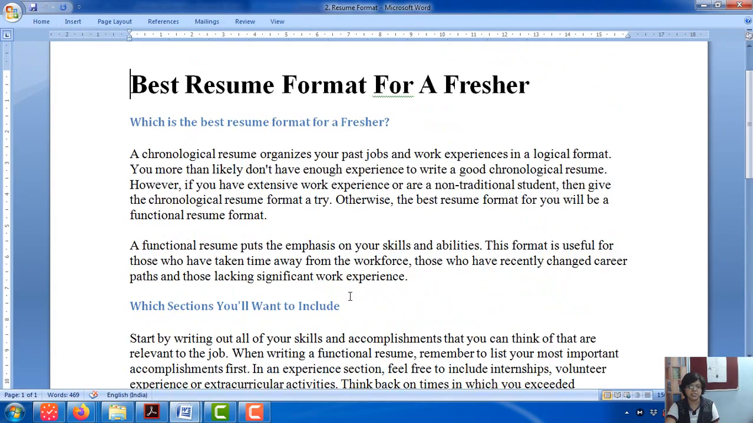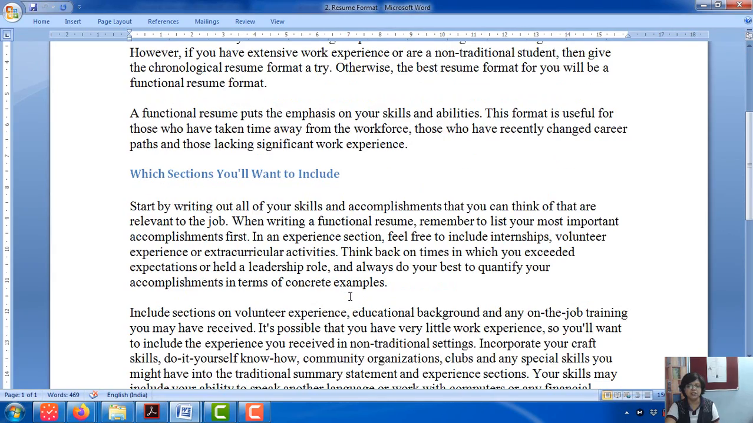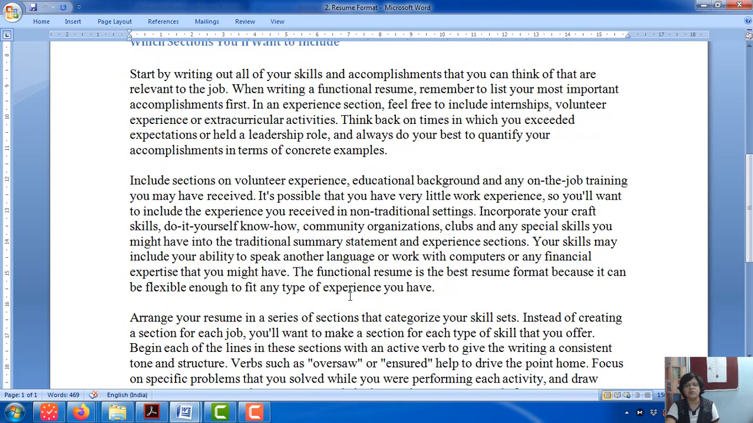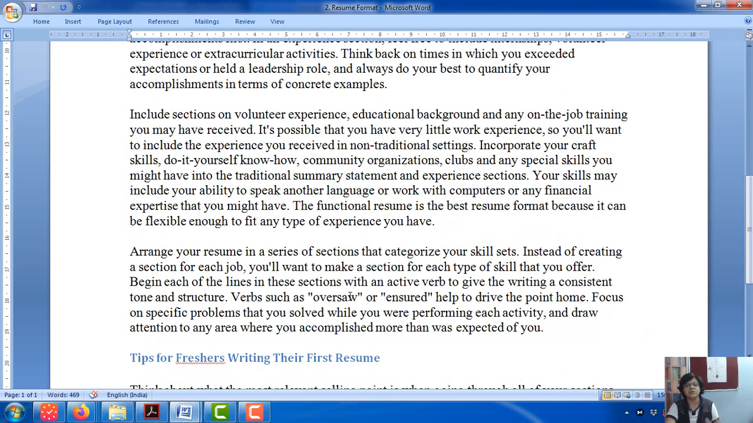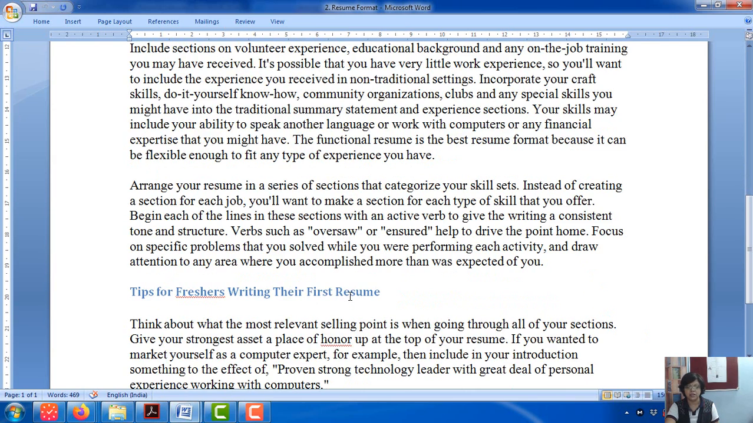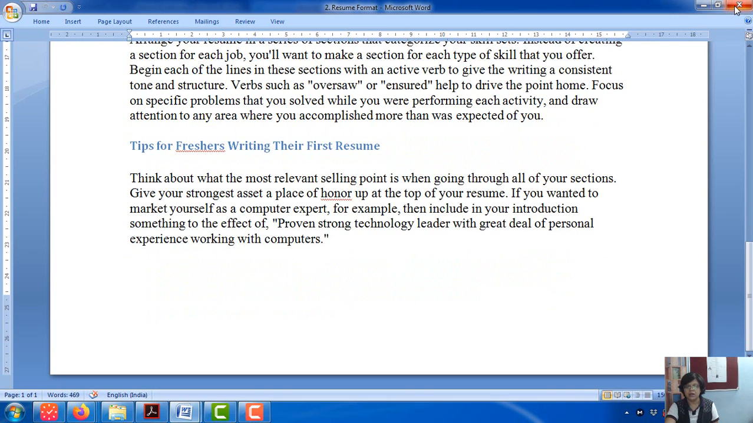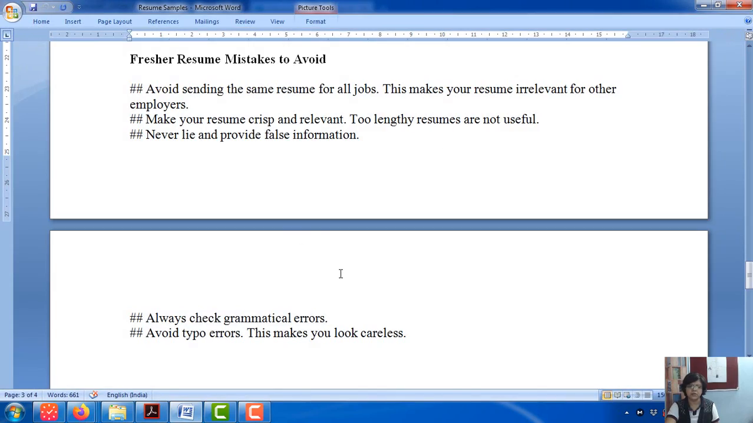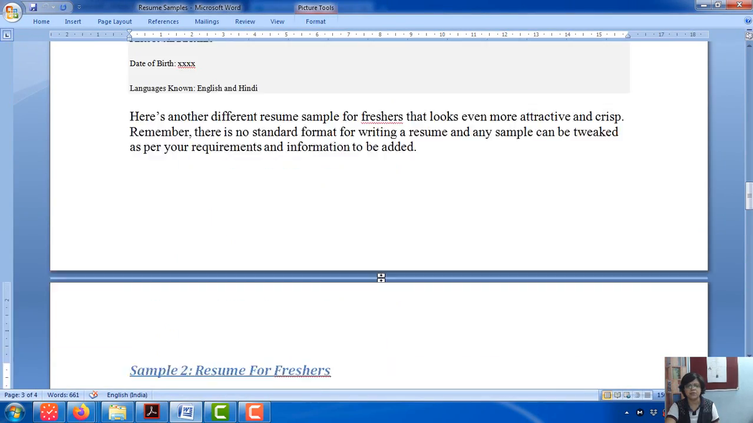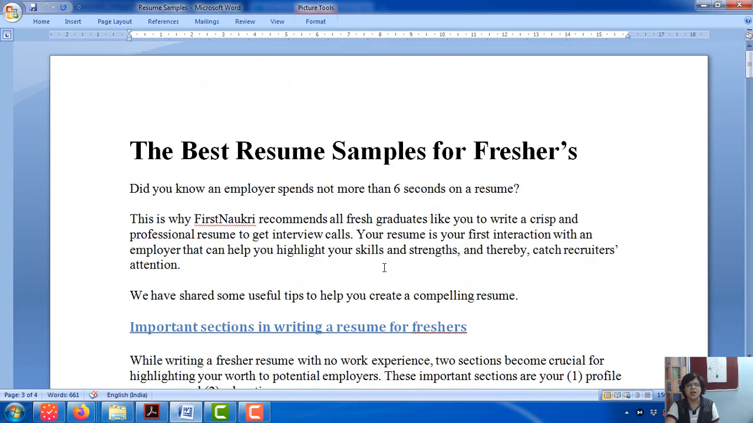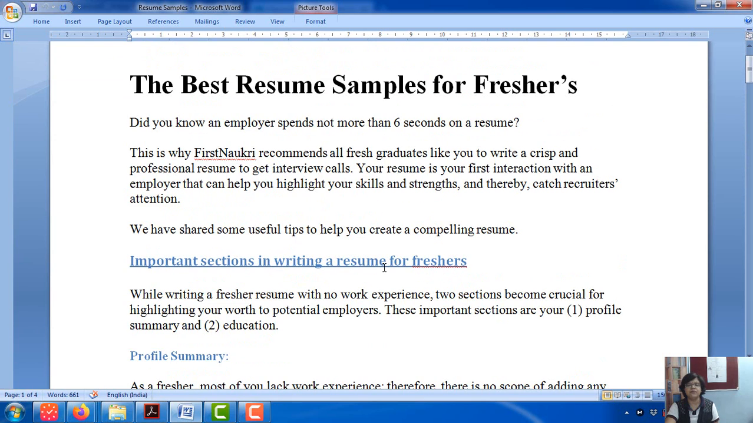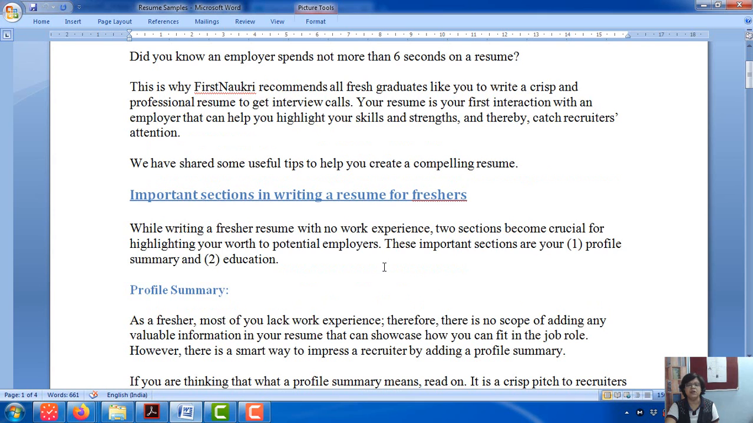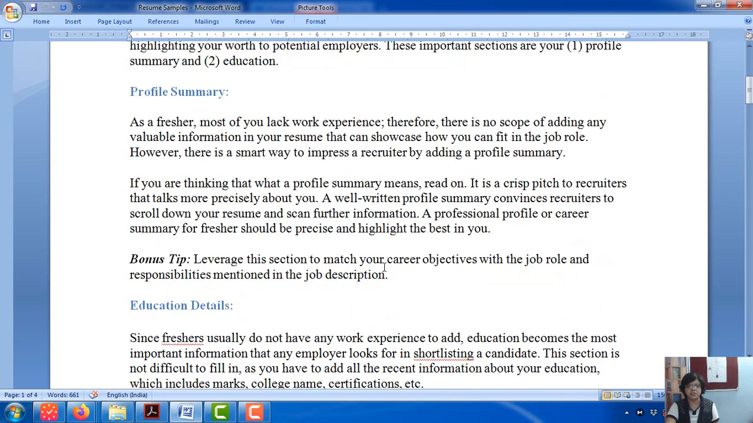Next comes some other advice that I have got from a different source about what are the things you can use when you are writing your resume. I'm not going into the details because it is pretty much explained. Now I come to a format or a sample of a fresher's resume.